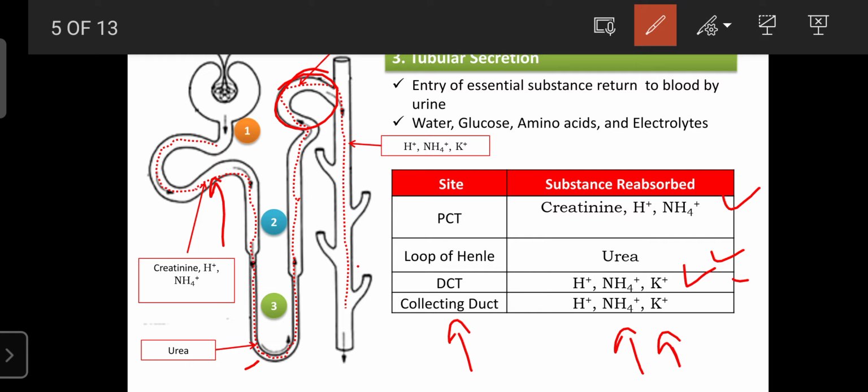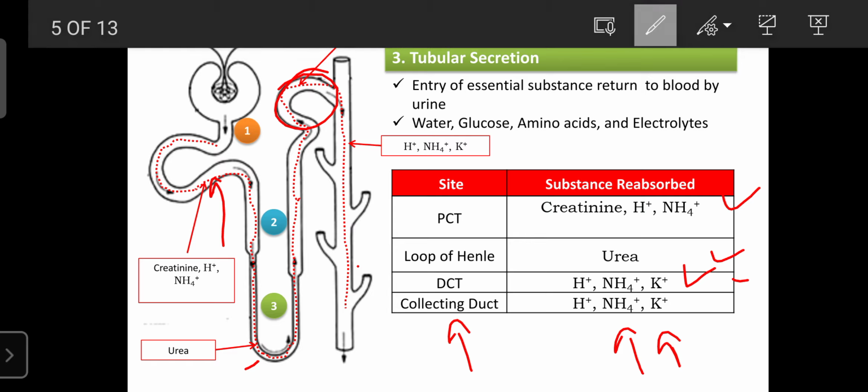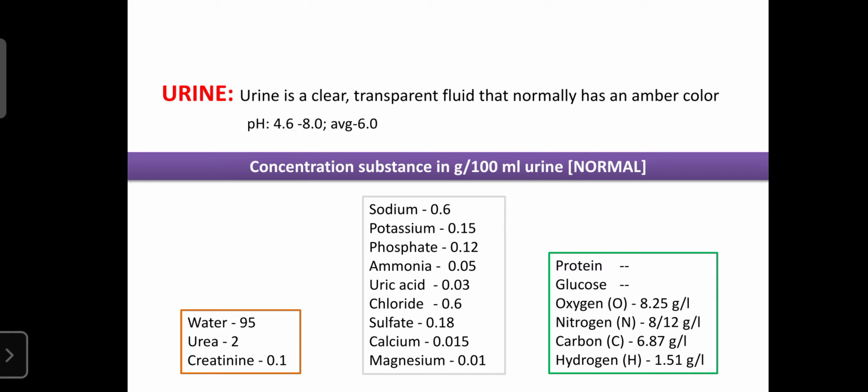So these are the three mechanisms involved in the formation of urine: glomerular filtration, tubular reabsorption, and tubular secretion. Next, we will learn about the composition of urine.